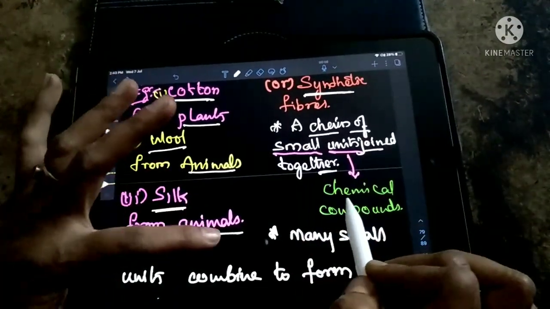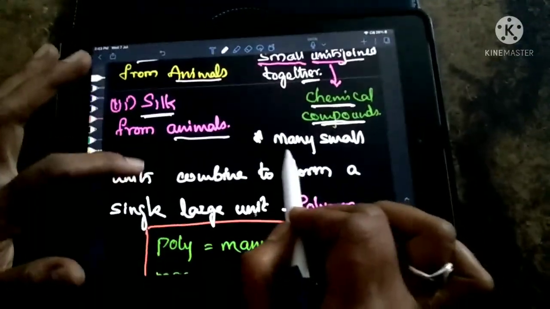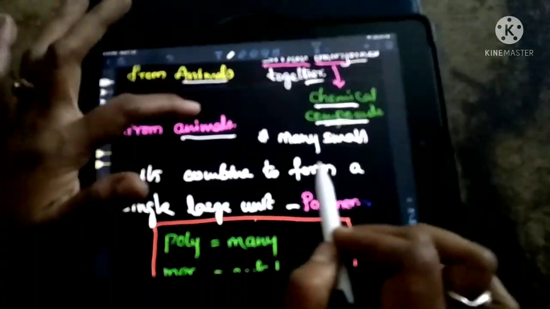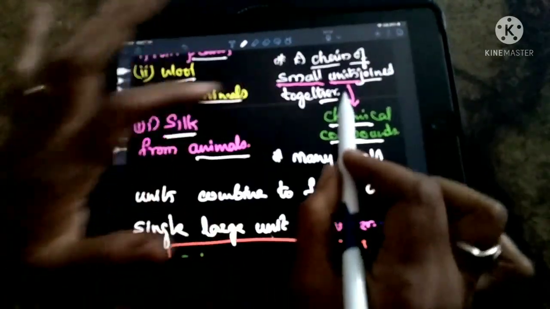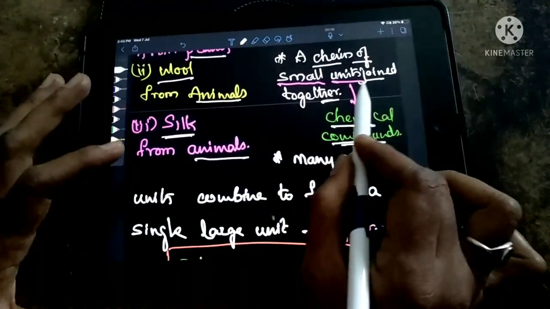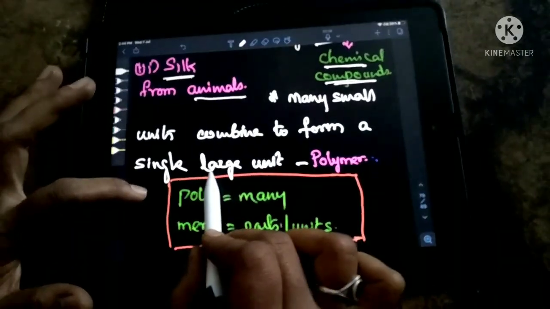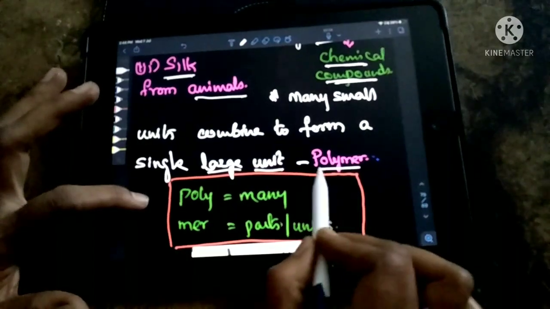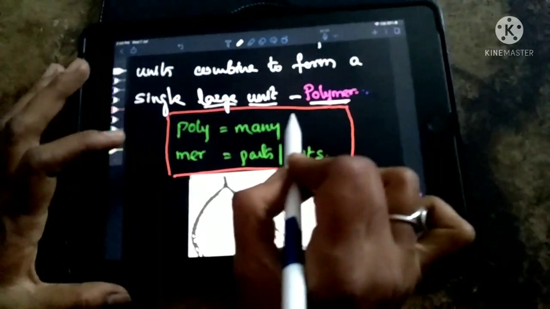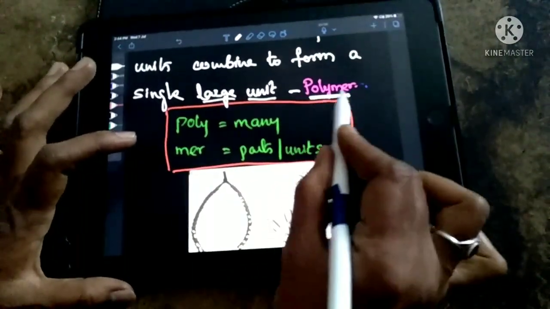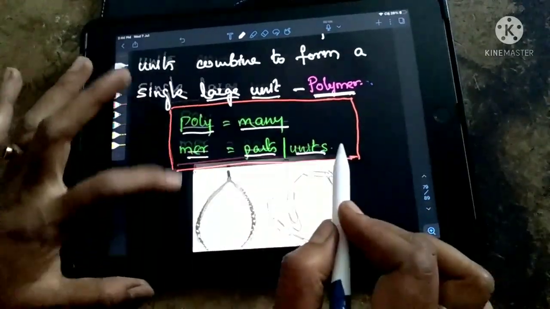Here these small units are what? These are actually chemical compounds. So what are the synthetic fibers? They are long chains of similar small units joined together. Many small units combine to form a single large unit. That is known as a polymer. So synthetic fibers are polymers. Here let you know the meaning of the word polymer. Poly means many, mer means parts or units.